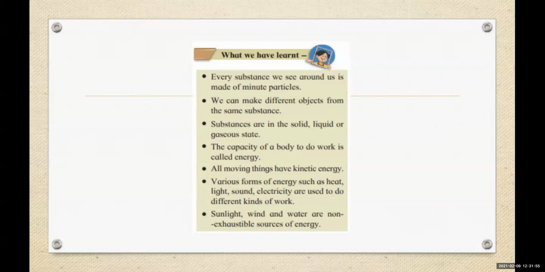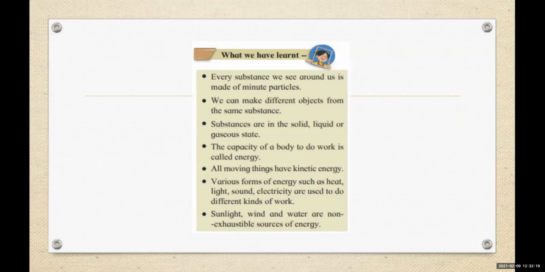We can make different objects from the same substance, like wood. From wood, we can make a chair, a table, a showcase and all that. एक substance से कितने object we can make it.